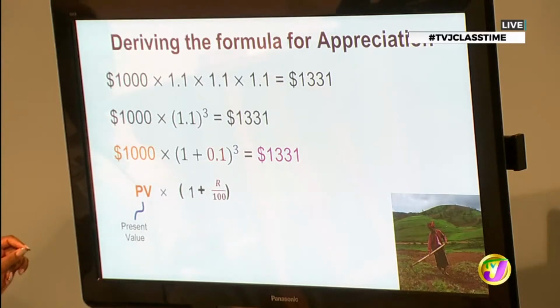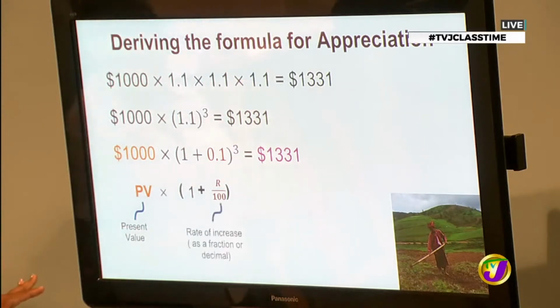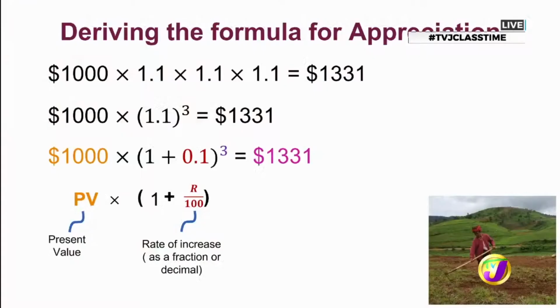And then our 10%, representing 0.1 in this instance, will be our rate of increase, because you're looking at appreciation, so there is an increase. It's usually given as a percentage, so you may wonder about that 100 there. It's there because the rate is normally given as a percentage.